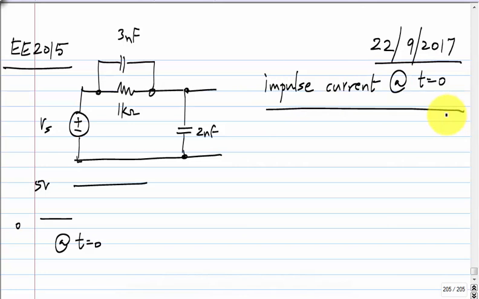Another way to see that is, if you write out the differential equation, you will have the derivative of Vs on the right side and the derivative of Vc on the left side. The derivative of Vs, because it's a step, is an impulse, so it can only be matched by an impulse term on the left side, and that comes from the capacitor voltage also stepping up.